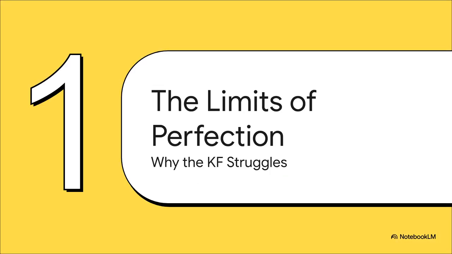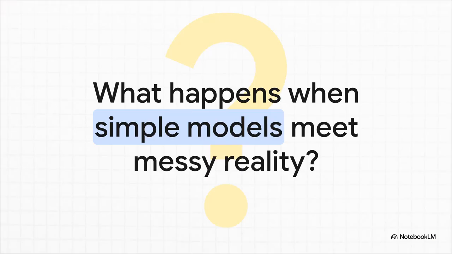So, to really understand why our solution is so cool, we first have to get the problem. And that problem starts with a tool that's brilliant, but, well, it's got its limits. I'm talking about the classic Kalman filter. Look, the Kalman filter is an absolute master at estimating things. But here's the catch. It assumes the world works in a very clean, predictable way. So what happens when reality just refuses to play by those neat and tidy rules?